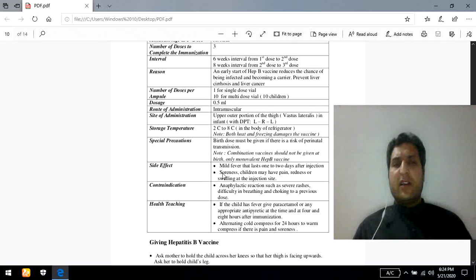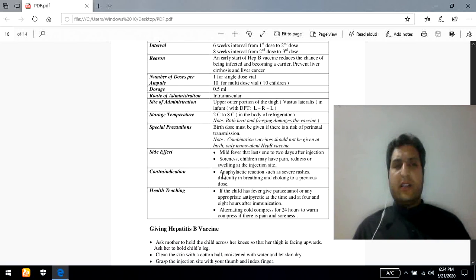Side effect: no clear side effect. Anyhow, a mild fever chance is there because we administer foreign substances. From the health teaching point of view, we recommend paracetamol, and you don't worry. Contraindications: obviously, if there is an anaphylactic reaction, we should avoid this vaccine. So I think today you have learned something regarding the hepatitis B vaccine, and the remaining, inshallah, regarding the API we will discuss in the coming lecture.